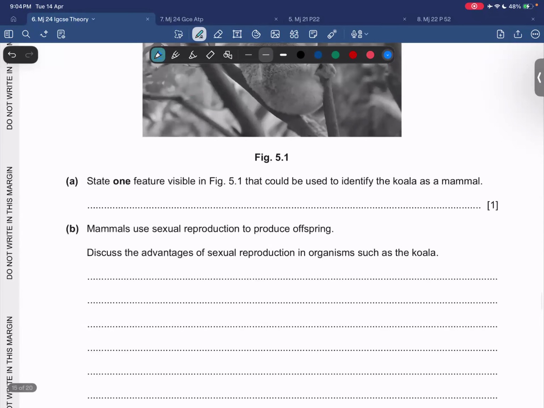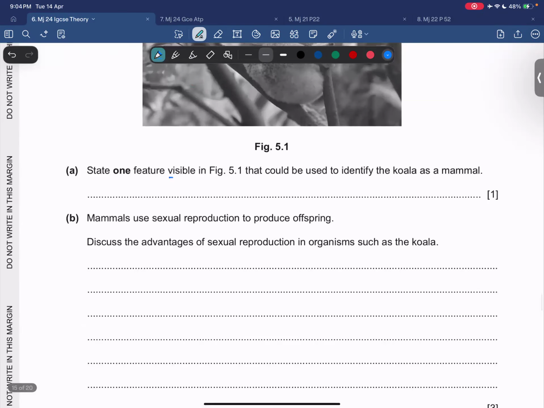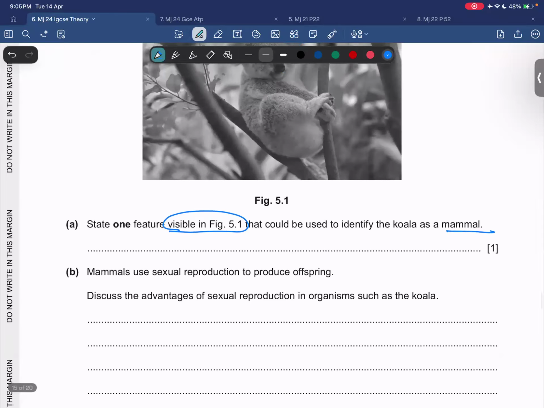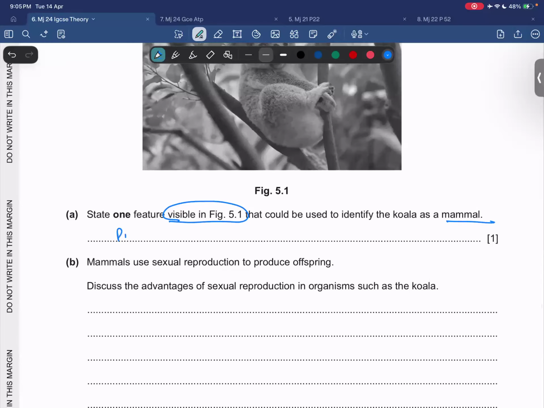Now, वो कह रहा है state one feature visible in 5.1 that could be used to identify that the koala is a mammal, right? So when we talk about mammals, mammals के observable features क्या होते हैं that separates them from the rest of the animals is, as Hamza said, sir, their ears have flaps, right? This flap is what we call a pinna, right? So we can say कि भाई ears have flaps या फिर pinna visible.